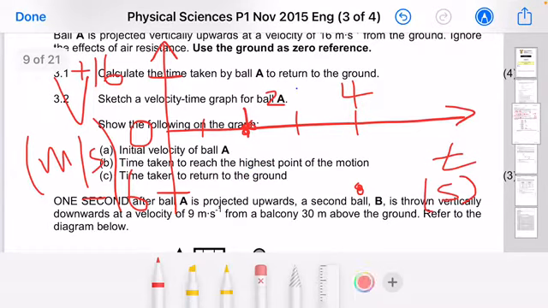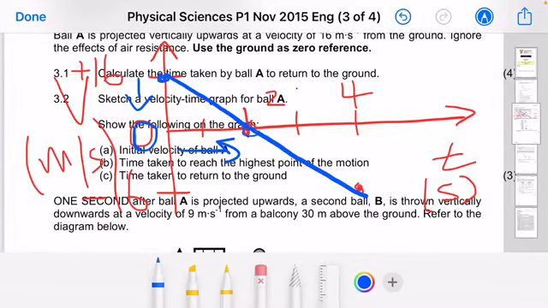Now obviously when you draw your graph, you just connect the lines. Obviously its velocity started at 16 meters per second. So you cannot have your graph in that direction, because it would seem as if as this object goes up, its velocity increases, whereas it doesn't increase. That's why you've got your graph in that direction, ladies and gentlemen. You just connect those lines. Why is it in that direction? It's because as time goes on, the velocity decreases until it reaches 0 after 2 seconds. Does it make sense, ladies and gentlemen?